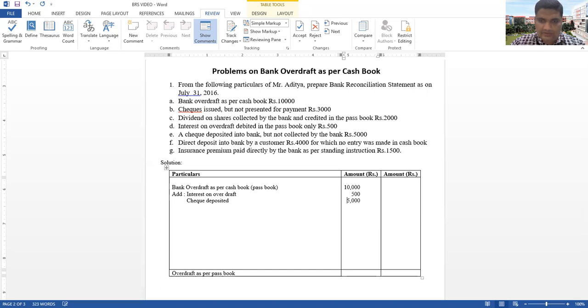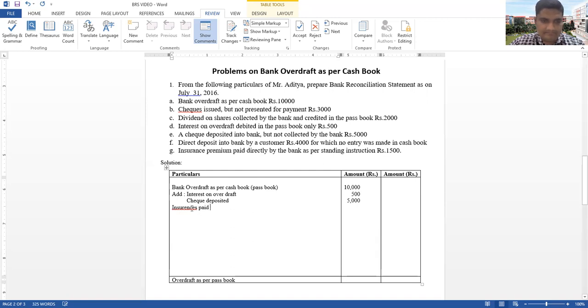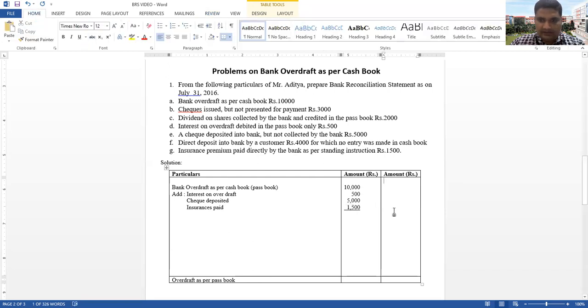Next one, insurance paid. In the amount column, we mention 1,500. The inner column total should be mentioned in the outer column. The inner column amount you are going to mention in the outer column, that is 17,000 rupees.